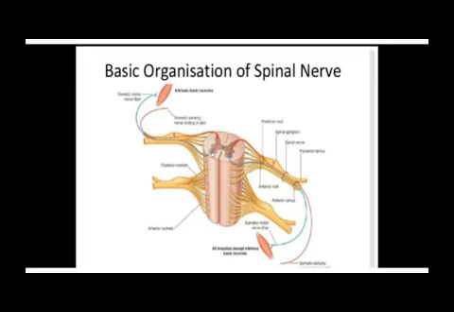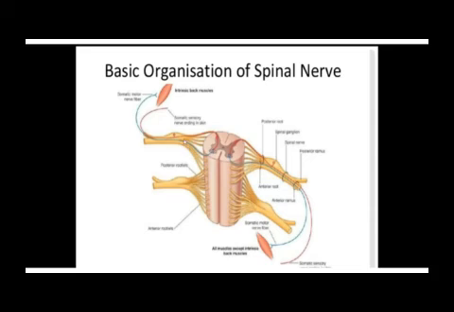So the motor neurons are connected to the anterior horn and they pass through the anterior root, and sensory neurons are connected to the posterior horn and they pass through the posterior root, because in the posterior root we have sensory and in the anterior horn we have the motor. That is the structure of the spinal nerves as they connect to the spinal cord.